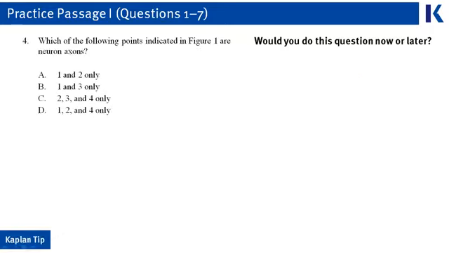So then let's move on to number 4. On this one, we see that it's a shorter question, and all we have to do is glance back at that easier figure from the passage. So this is an example of an easier question, something that you should do now because it's easier to find that information from the passage.